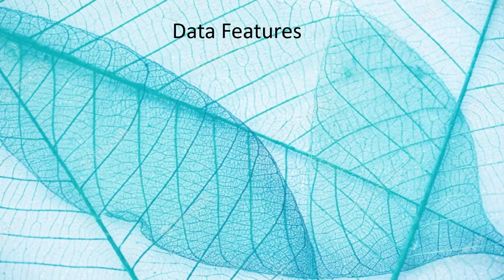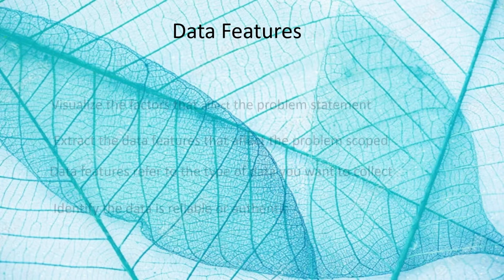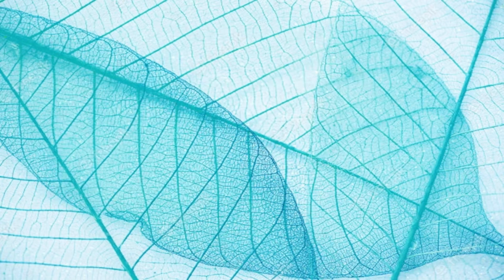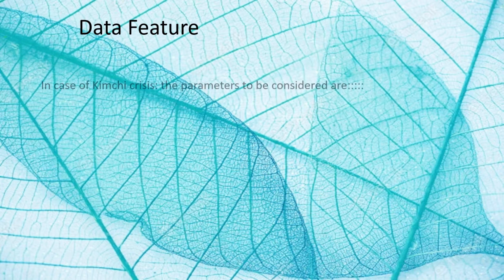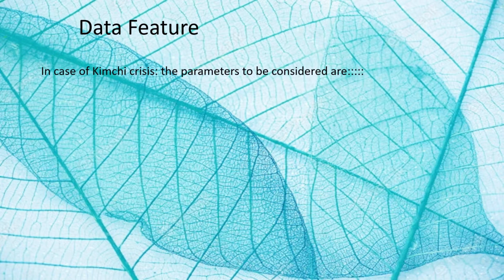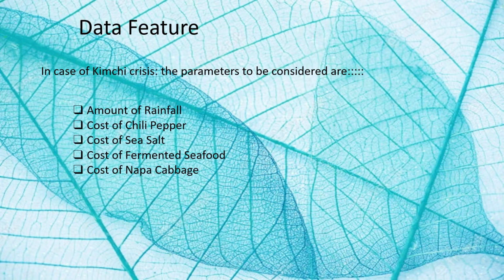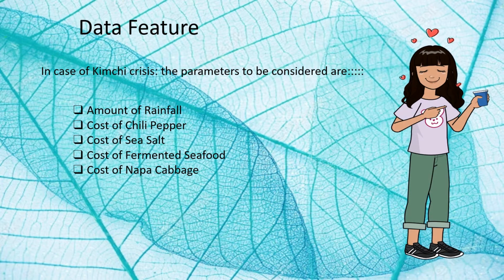Look at our problem statement once again and try to find out the data features required to address this issue, that is the kimchi crisis. Data features refers to the type of data you want to collect. In case of the kimchi crisis, the data to be collected are amount of rainfall, cost of chili pepper, cost of sea salt, cost of fermented seafood, and the cost of Napa cabbage.